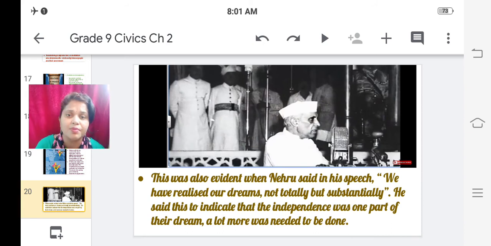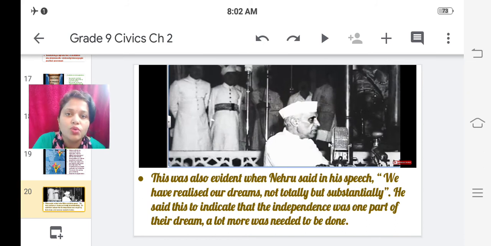So this is also evident in respected Jawaharlal Nehru's speech. What he said in his speech was, we have realized our dreams. Yes, we have realized our dreams, not totally but substantially. What he's trying to say here is that independence was one part of their dream. A lot more was needed to be done. So we have achieved our dream, but only partially. To become independent was one part of our dreams, but a lot more had to be achieved at that time.